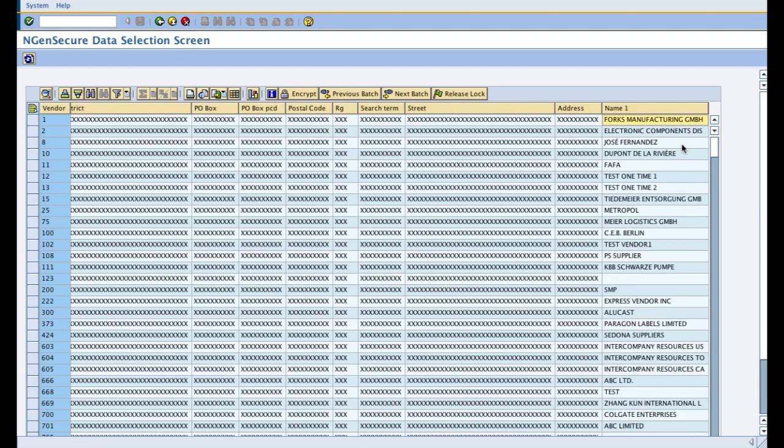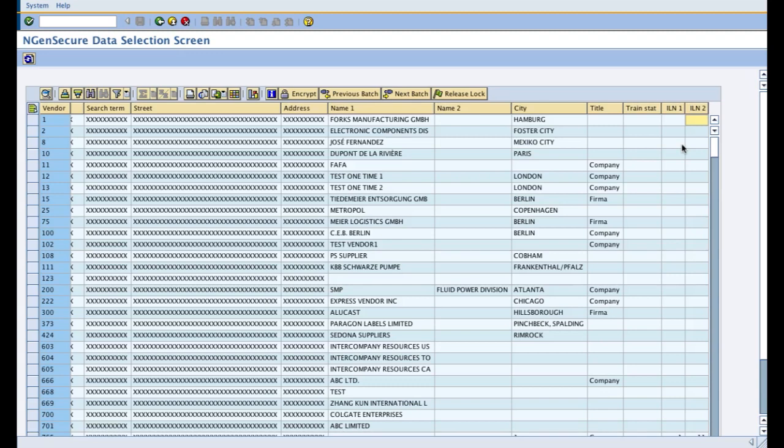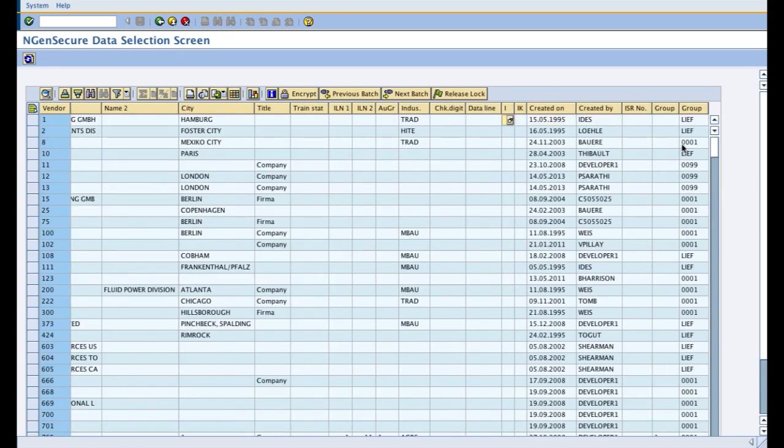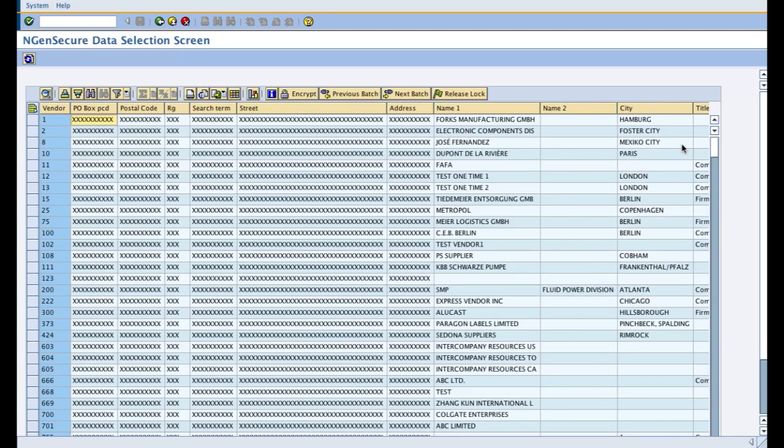All the other details which I have not configured stay as they are. So you can choose your sensitive fields in the configuration without fearing that other data might get hampered.